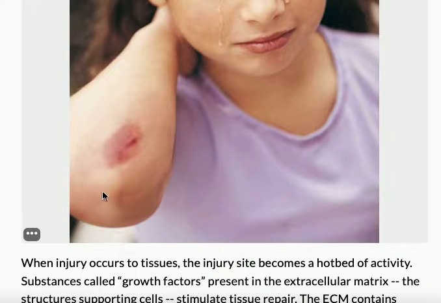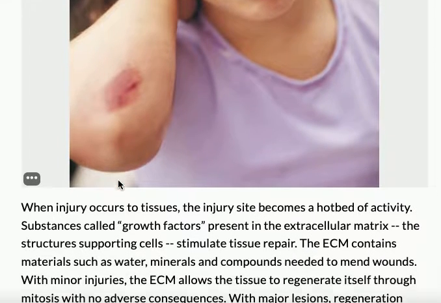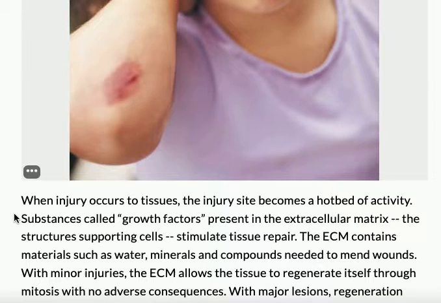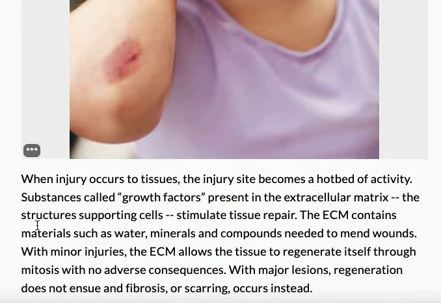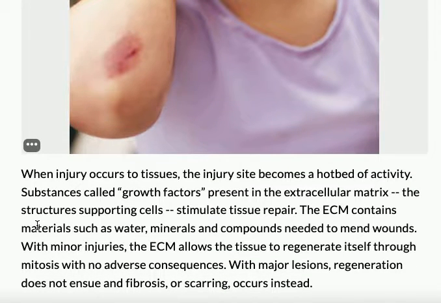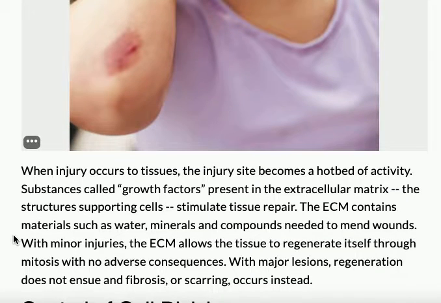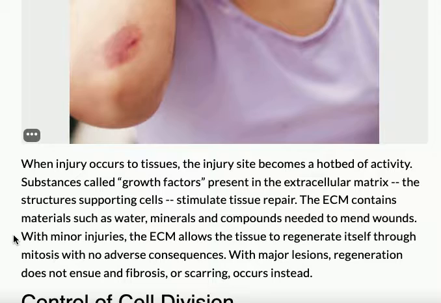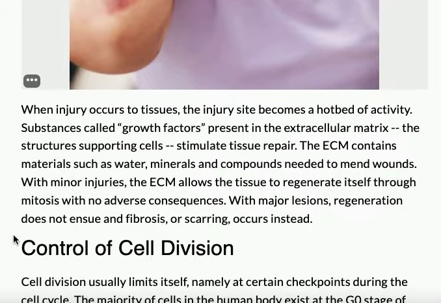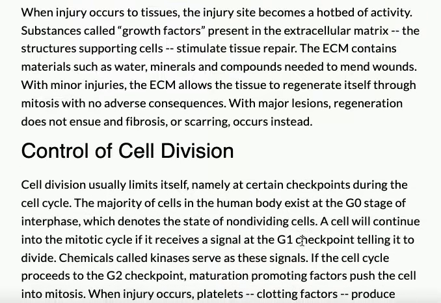We have here an injury. When injury occurs to tissues, the injury site becomes a hotbed of activity. Substances called growth factors present in the extracellular matrix, the structures supporting cells, stimulate tissue repair. The ECM contains materials such as water, minerals, and compounds needed to mend wounds. With minor injuries, the ECM allows the tissue to regenerate itself through mitosis with no adverse consequences. With major lesions, regeneration does not ensue, and fibrosis or scarring occurs instead.